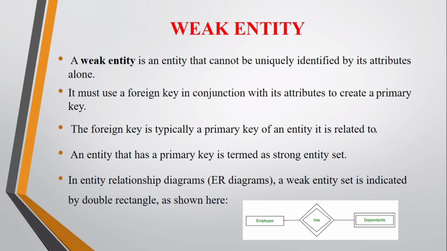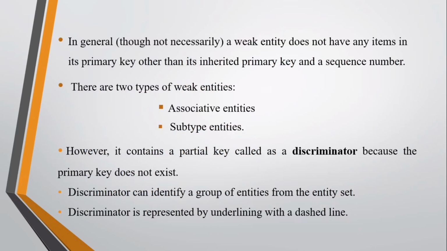In this figure, the weak entity is represented by a double rectangle box, and the relationship between one strong and one weak entity is represented by a double diamond shape. In general, a weak entity does not have any items in its primary key other than its inherited primary key and a sequence number. There are two types of weak entities, associative entities and subtype entities. However, it contains a partial key called a discriminator because the primary key does not exist. A discriminator can identify a group of entities from the entity set. It is represented by underlining with a dashed line.